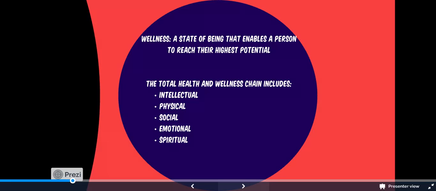If you are happy, informed, involved, fit, and fulfilled, you have incorporated the positive aspects of the health components, like intellectual, physical, social, emotional, and spiritual health, into your life. You will then possess wellness, and your risk of illness will be decreased.